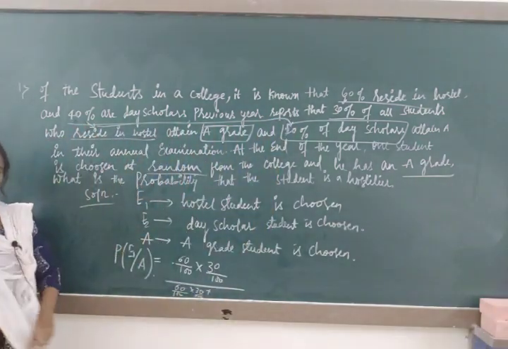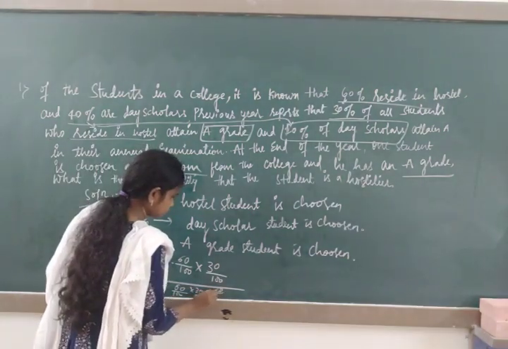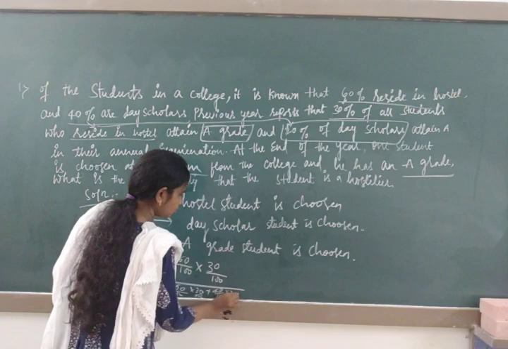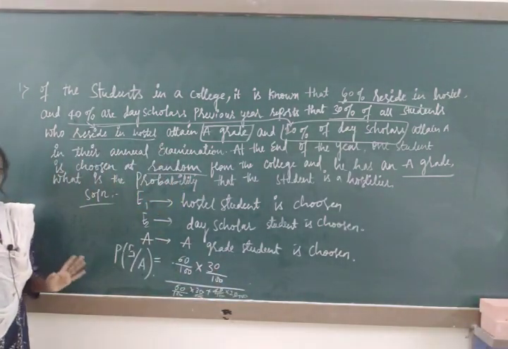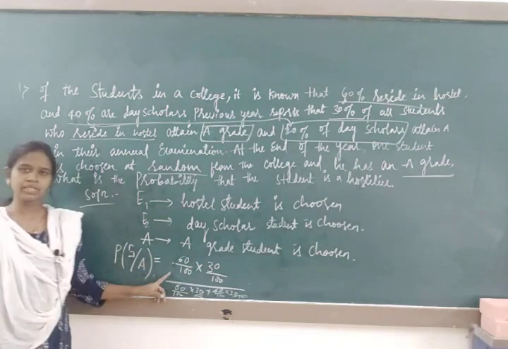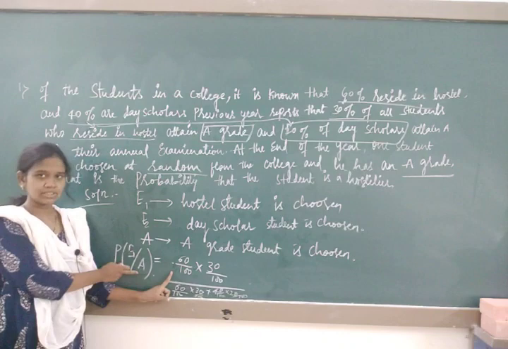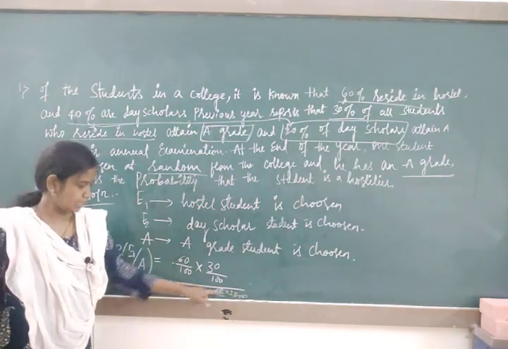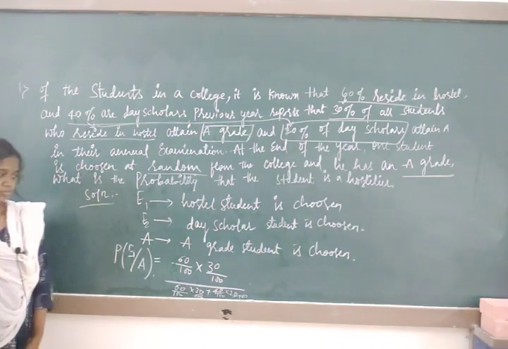First choose day scholar, 40 by 100, into 20 by 100. See, without the tree diagram also you can solve it. It's very easy. First choose the event value, then whatever the event, write the A grade students in it. Then write down all the possible outcomes in the question. Now simplify.